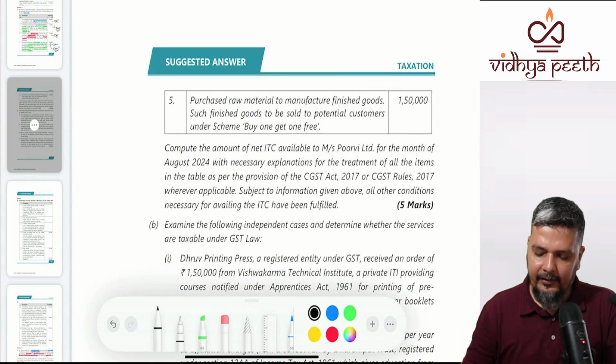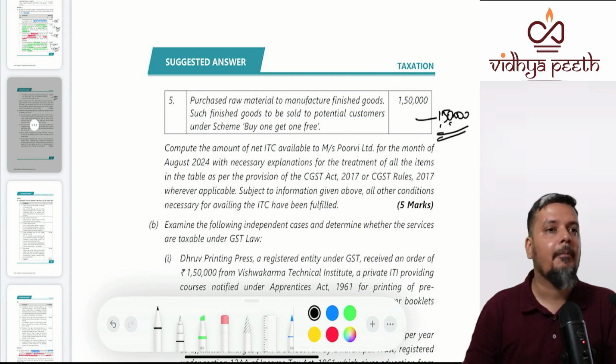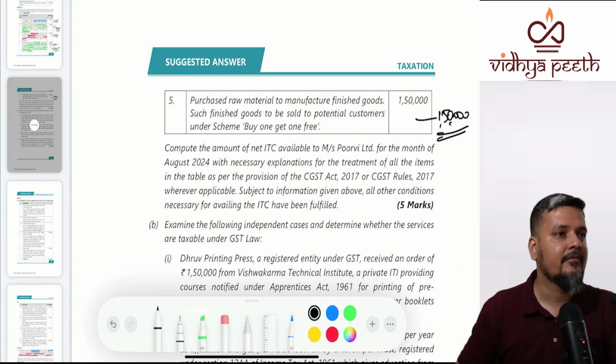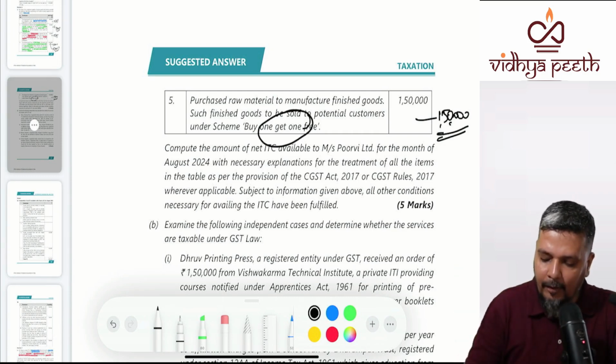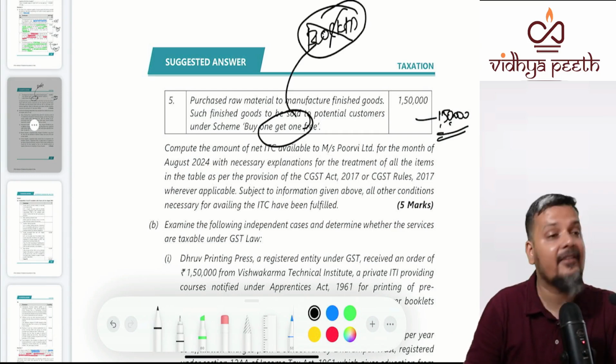Purchase raw materials to manufacture finished goods. Since finished goods are to be sold to potential customers under buy one get one free, will you get the entire credit? Is it free? No. Buy one get one free is not free. Buy one get one free is a combo offer. So technically this is not blocked. It is not free samples.